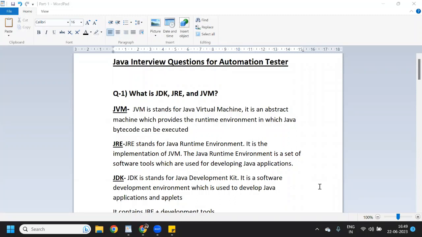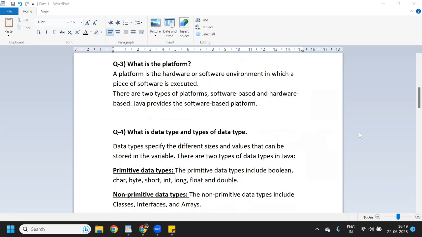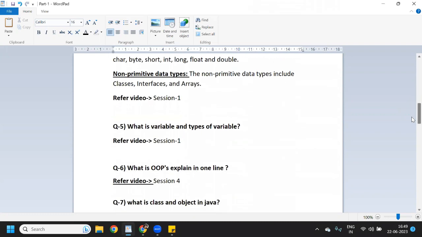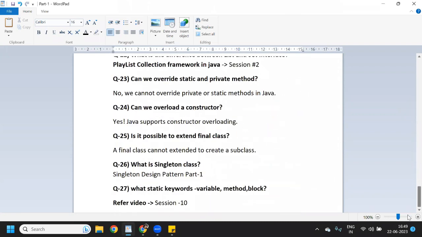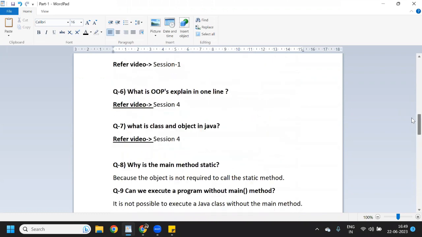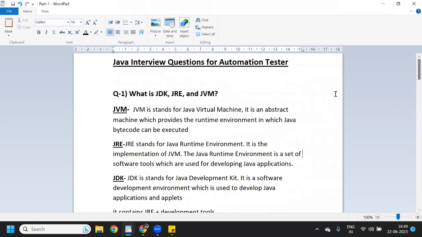Hey, hi guys. In this session, we will see the most common Java interview questions for automation tester. So here I have listed a total of 27 questions which are frequently asked. All these 27 questions are most important questions for automation tester. So we will see one by one.